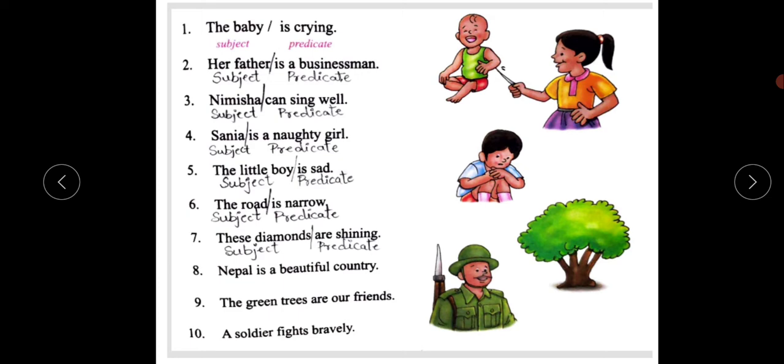Yes, next one, the seventh one. The diamonds are shining. Diamonds also are a thing, right? They will wear a diamond ring, diamond earring, diamond necklace. Yes, it's a thing. For that sake, the first one will become the subject, and the rest, are shining, will become the predicate.